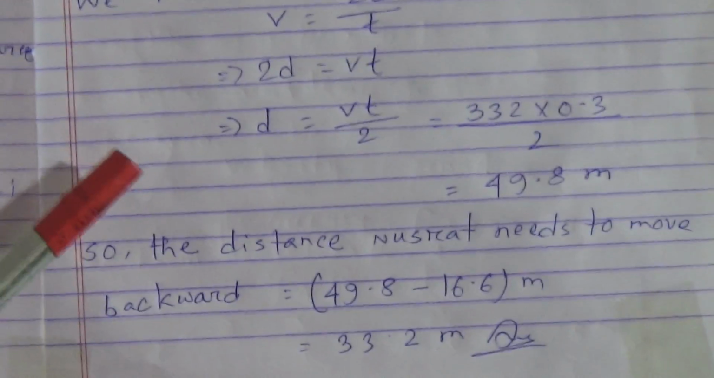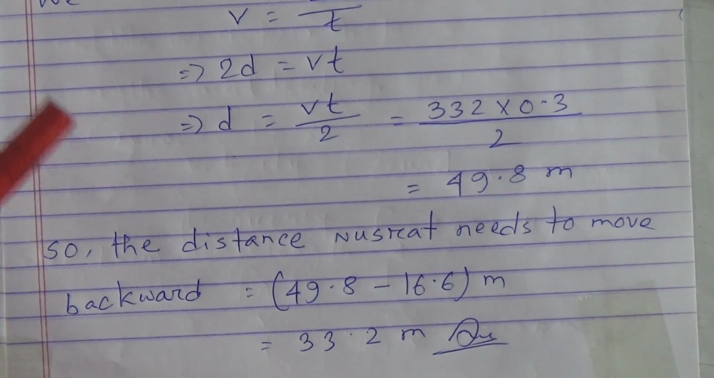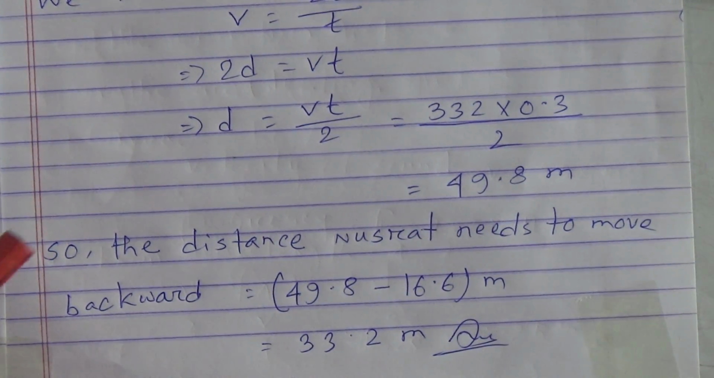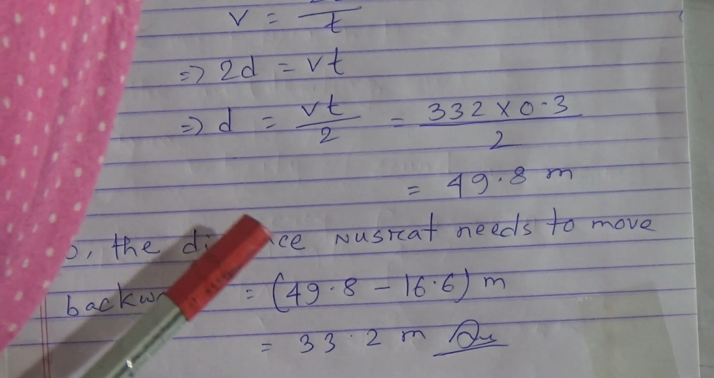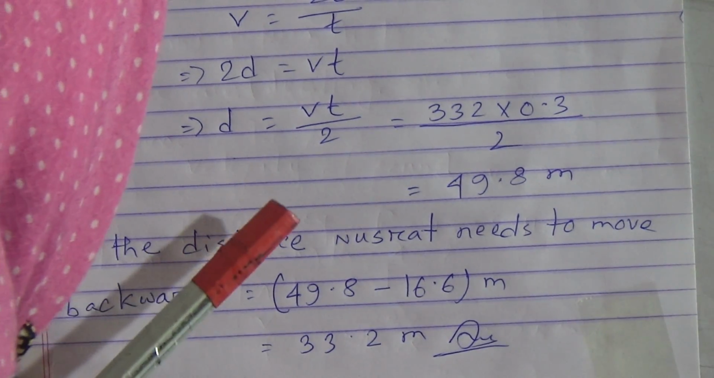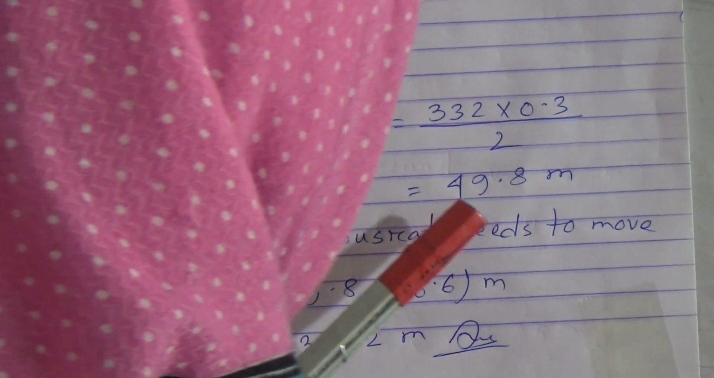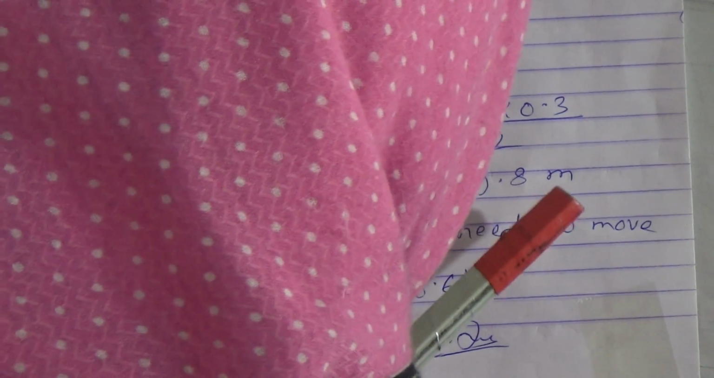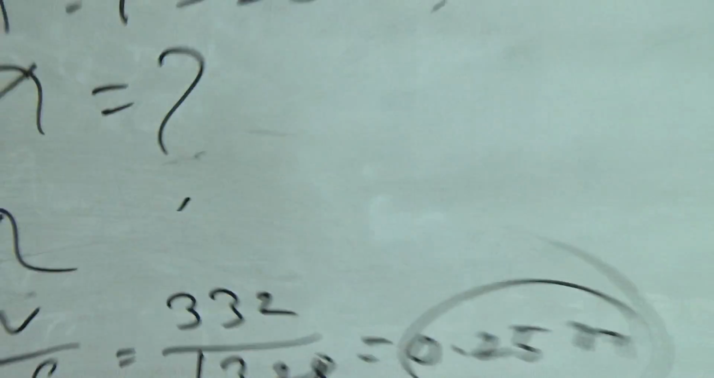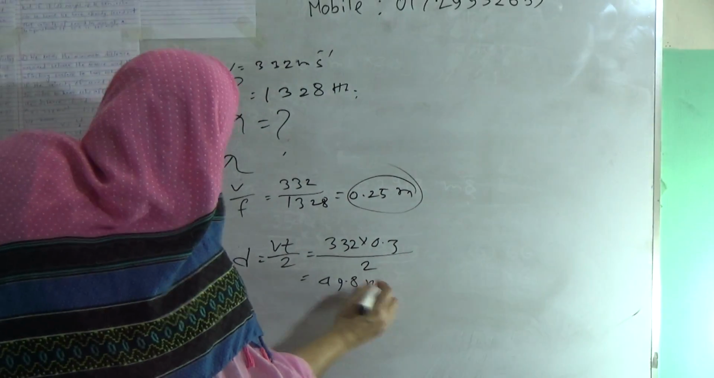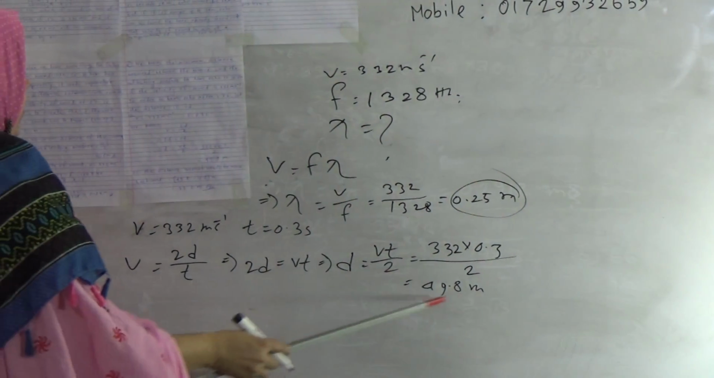So v equals 2d by t. By using this formula, we can easily find 2d equals vt. That means d equals vt divided by 2. Now put in the values: 332 into 0.3 divided by 2. That means 49.8 meter. The distance is 49.8 meter.